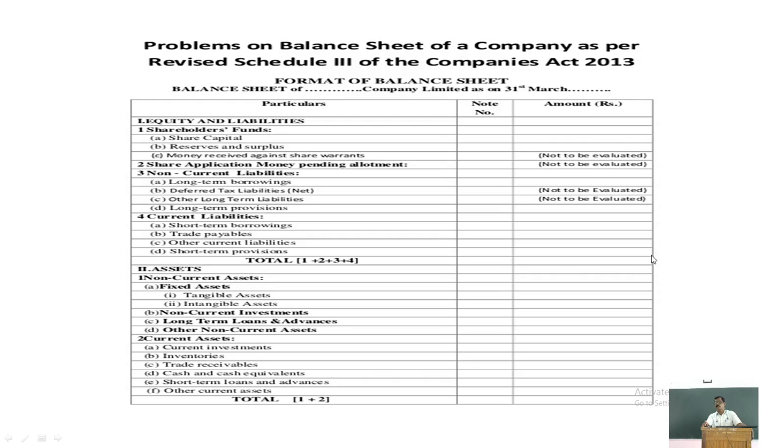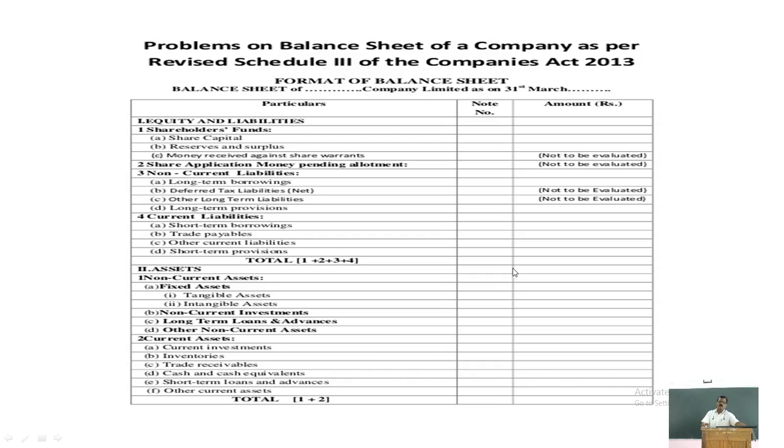The total liabilities consist of shareholders' funds, share application money pending allotment, non-current liabilities and current liabilities. Therefore, it consists of total of 1, which means shareholders' funds. Total of 2, that means share application money pending allotment. Total of 3, it is non-current liabilities. Total of 4. So the total will be the total liabilities, isn't it?